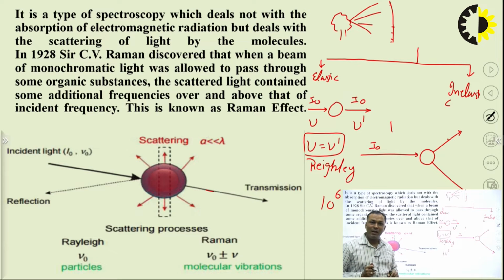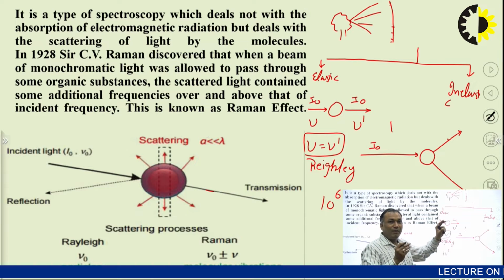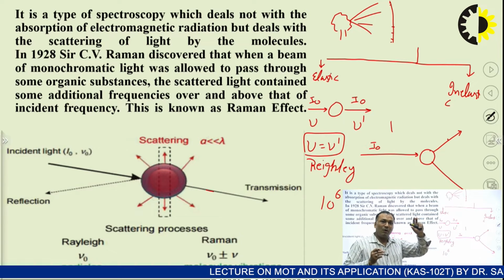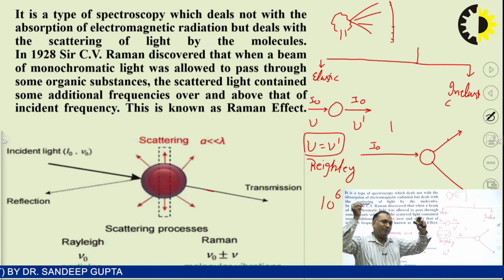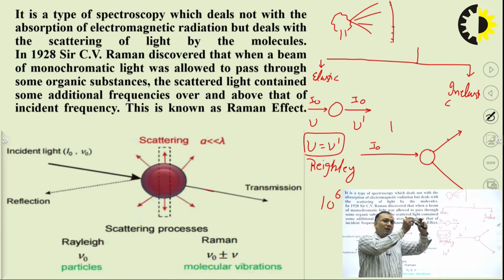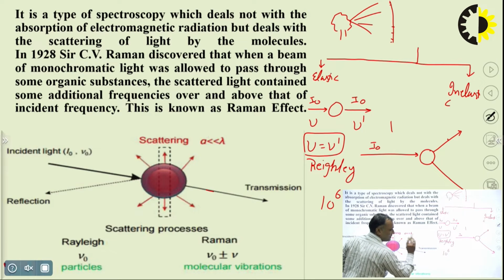What I want to say is, suppose this is a molecule and I am falling a laser beam on this molecule. 10 to the power 6 times, the energy is equal to the transmitted energy.